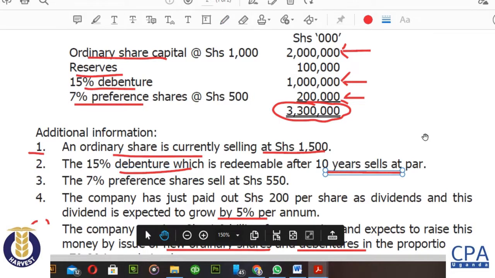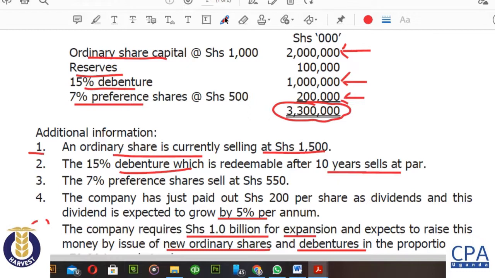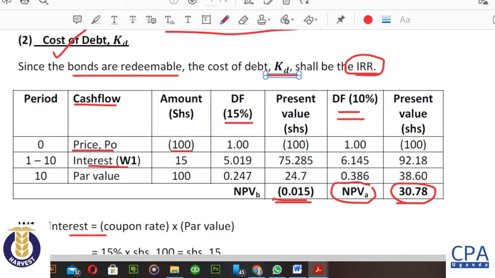When they say that the debentures are selling at par, it means that the selling price is the 100. I told you that for bonds and debentures, the face value or nominal value is 100. So after investing in the debt instrument, you now receive interest over the 10 years. They keep on paying you interest in the 10 years.